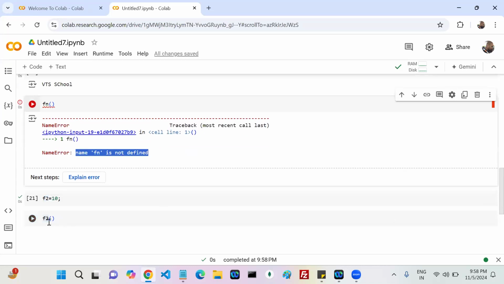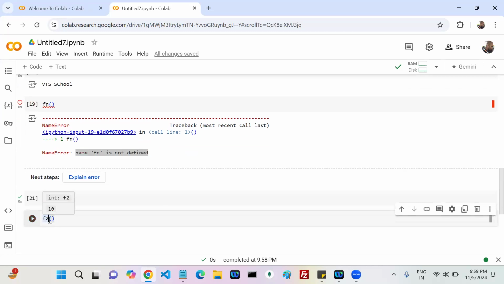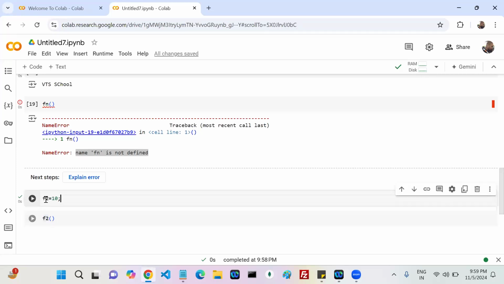Yes, my F2 is there. Okay, perfect. Next one. F2 is there, but I am expecting F2 to be which type? Function. By seeing this statement, my F2 should be a function. But my actual F2 is an int, a number, an integer, right?